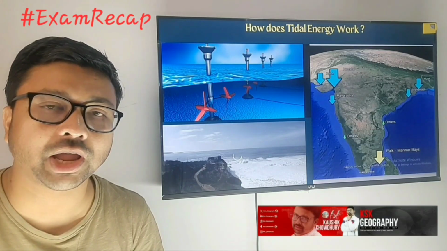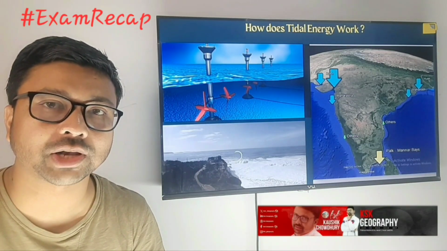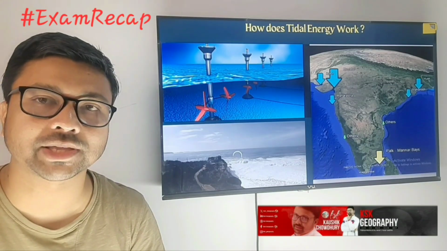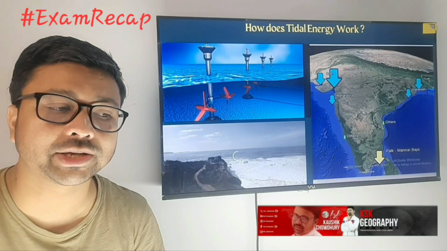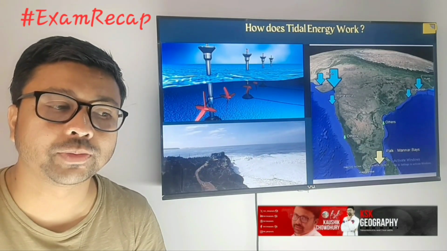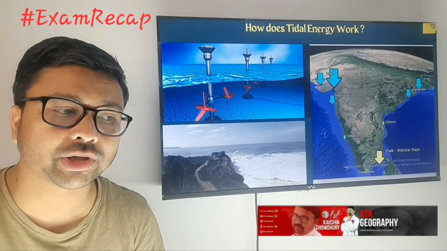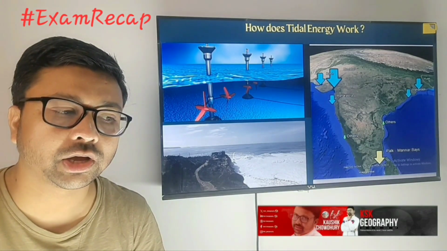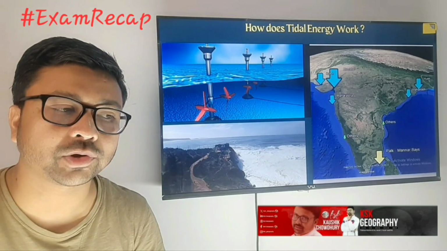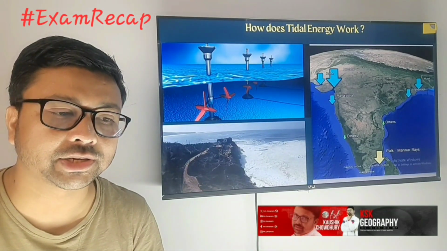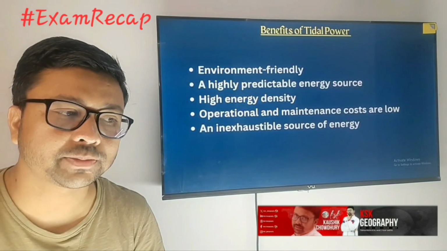Next, you need to focus on tidal energy. Obviously, you use the tidal force. In coastal areas there is an effect of high tides and low tides, and due to that we are able to generate electricity. Here you can see the picture of how, due to the high tides and low tides, the turbines start rotating, and from there we generate electricity. So the coastal areas are famous for tidal energy production.